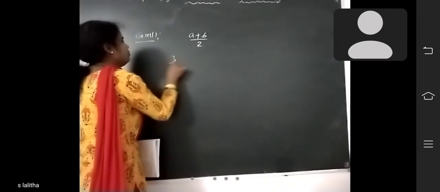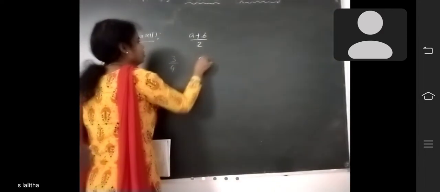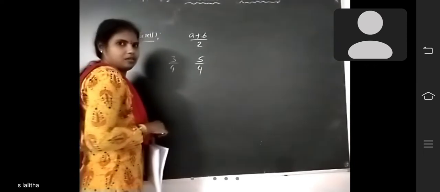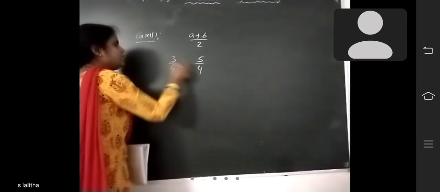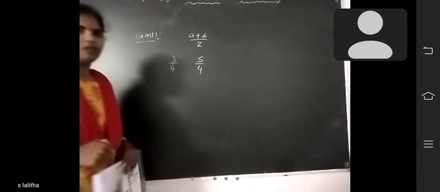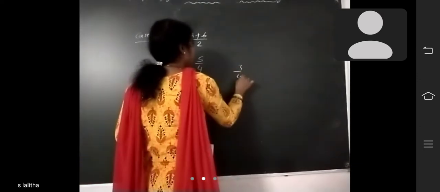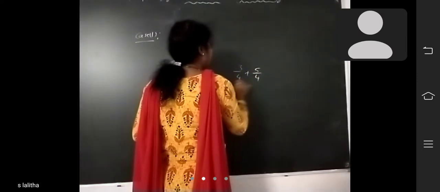Suppose you should find the rational number between 3 by 4 and 5 by 4. What is the rational number between these two? A plus B by 2. That means 3 by 4 plus 5 by 4, divided by 2.